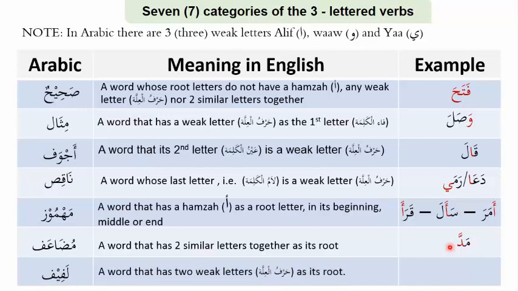Then we have lafif. Lafifun is a word that has two weak letters, two huruf illa, as its roots. The example here is waqa. So these are the different categories.